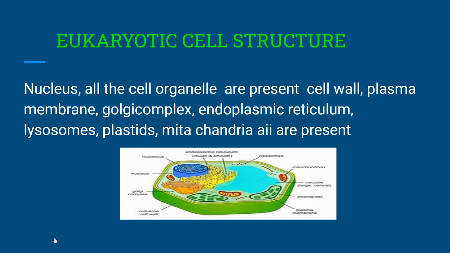The eukaryotic cell has these cell organelles: nucleus, cell wall, plasma membrane, Golgi complex, endoplasmic reticulum, lysosomes, plastids, mitochondria. All are present in the cell. Eukaryotes are mainly plants and animals.